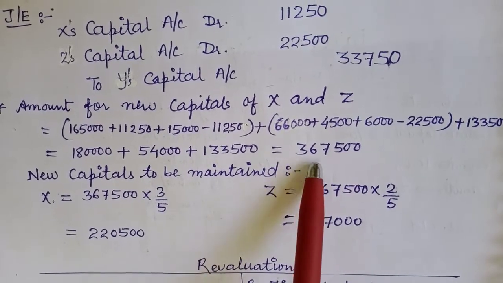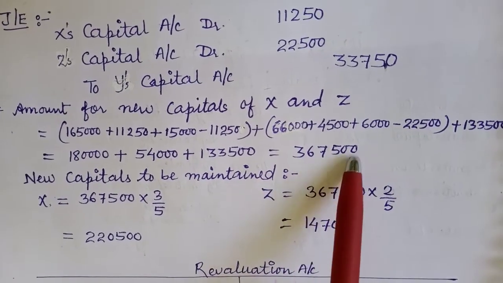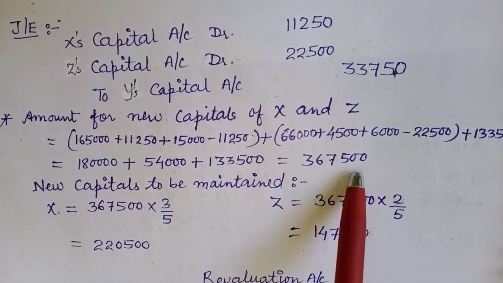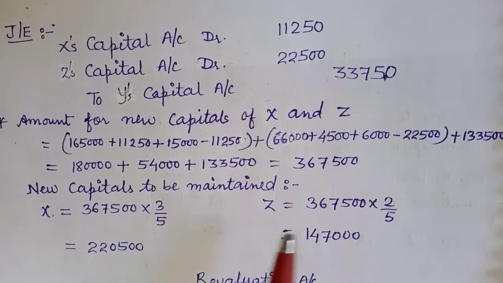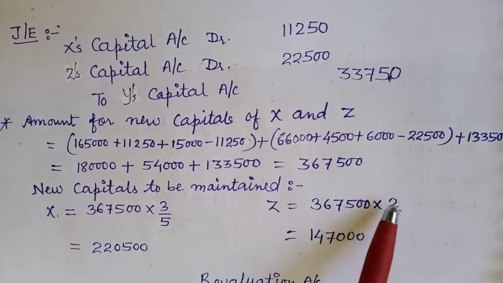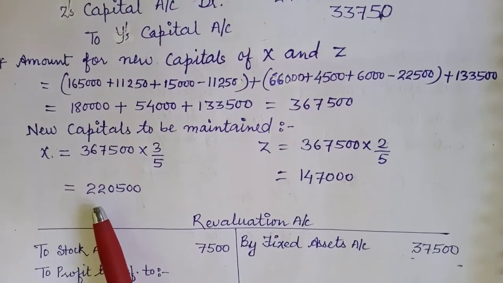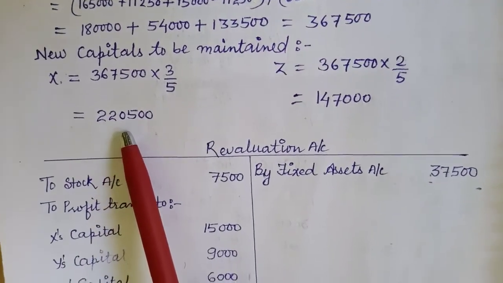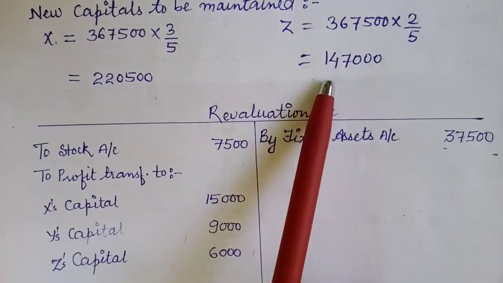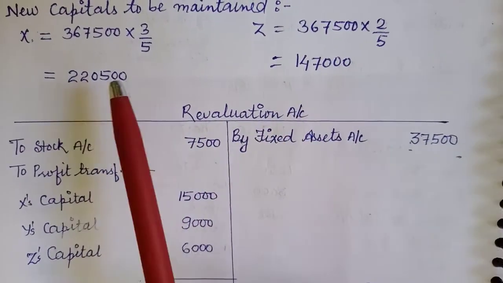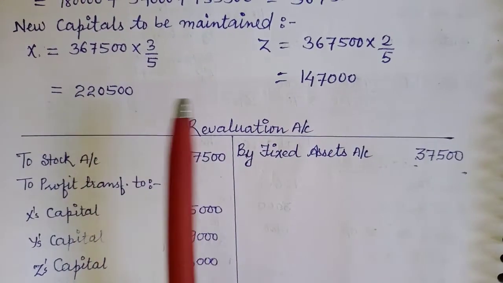So this will be adjusted in the new profit sharing ratio. 367,500 will be adjusted in the new profit sharing ratio 3/5 and 2/5. So the new capital balances for X and Z come out to be 2,20,500 and 1,47,000. So these will be the balances carried down in X and Z.